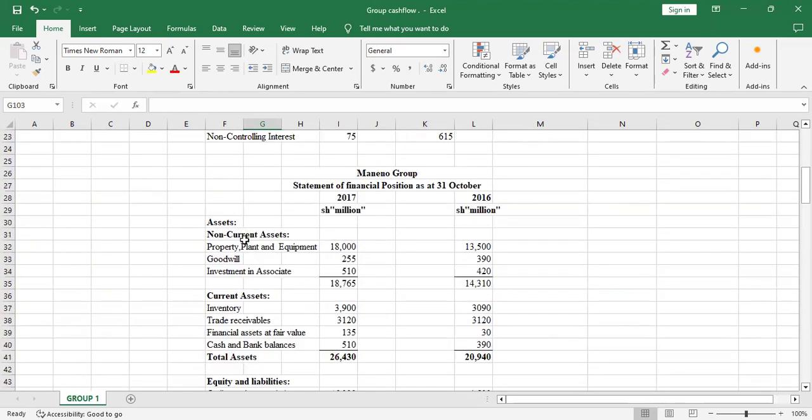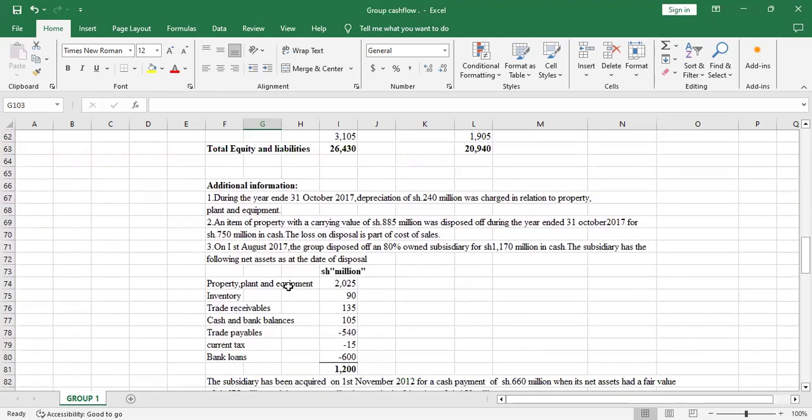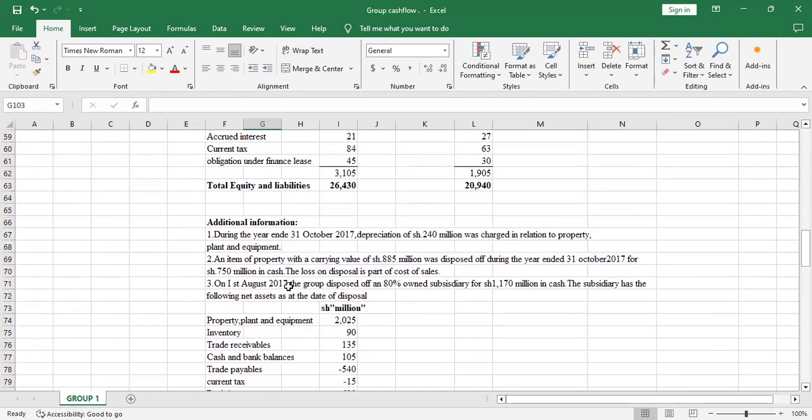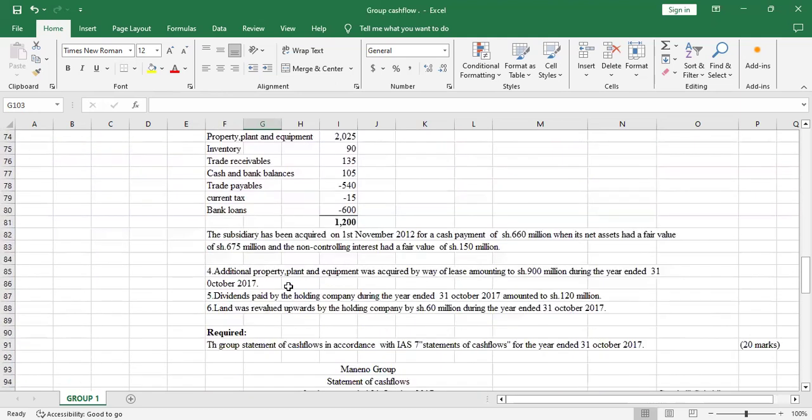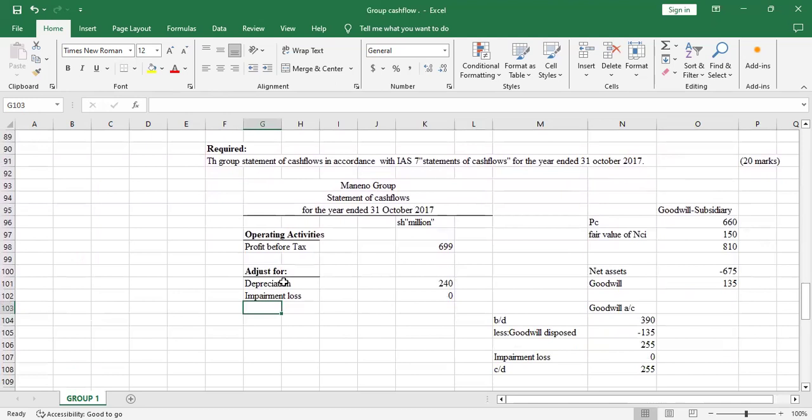So the next adjustment we'll check is investment in associate. Yeah, so the investment in associate, we won't adjust it by amortization. We only adjust the intangible assets.